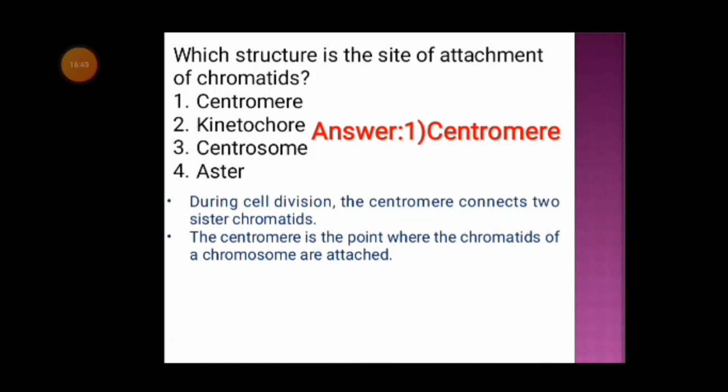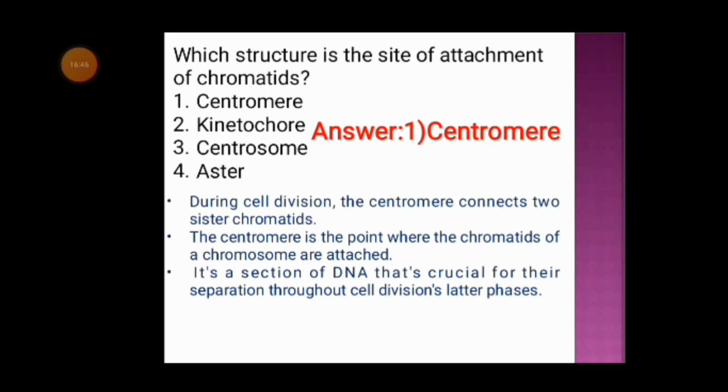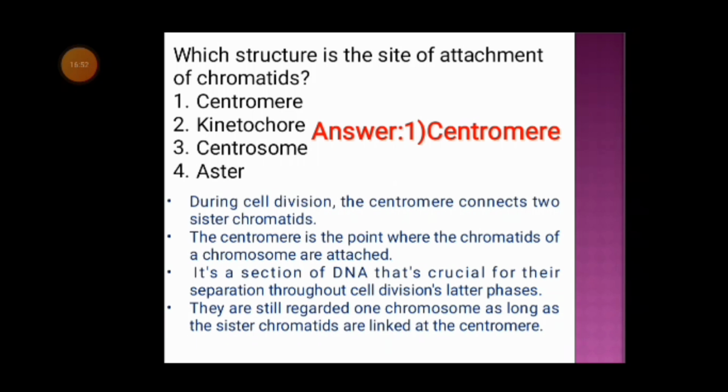The centromere is the point where the chromatids of a chromosome are attached. It's a section of DNA that is crucial for the separation throughout the cell division's later phases. They are still regarded as one chromosome as long as the sister chromatids are linked at the centromere.